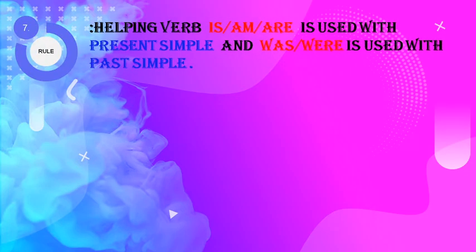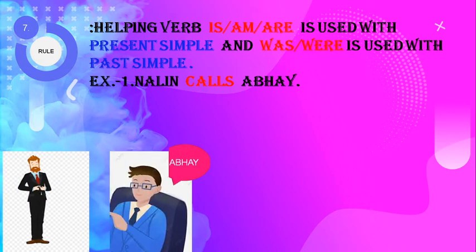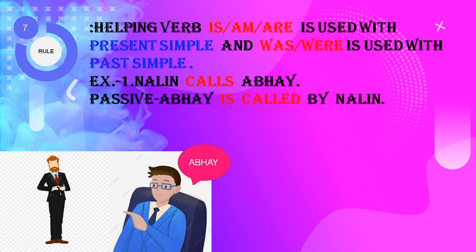Rule number 7. Helping verbs is, am, are are used with present simple and was, were are used with past simple. Let us see one example. Nalin calls Abhay. And the answer is Abhay is called by Nalin. Here, dear friends, you can see calls indicates present simple. So we have used is, am or are. Abhay is singular. So we have used is.